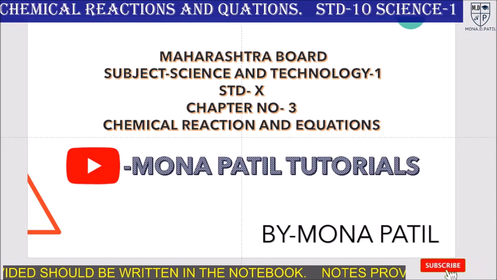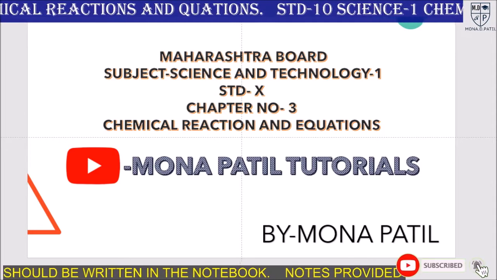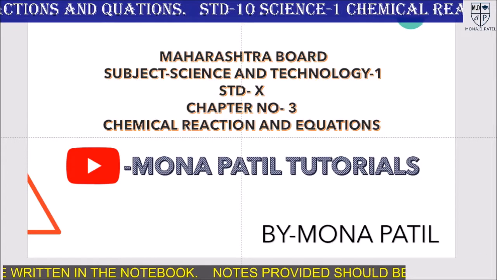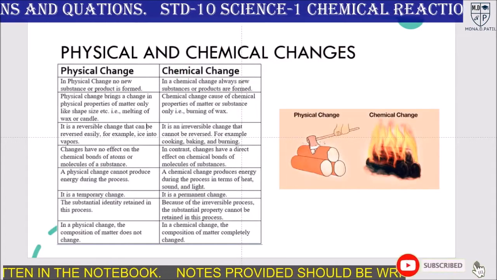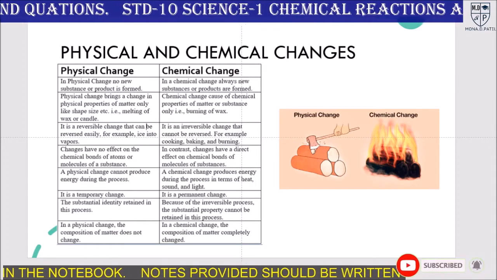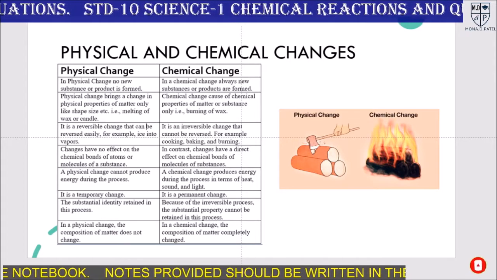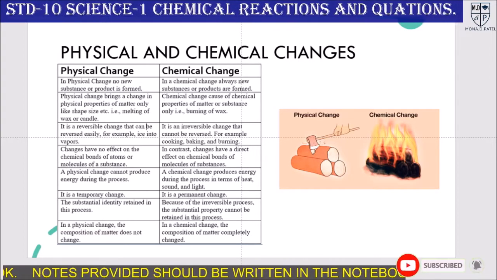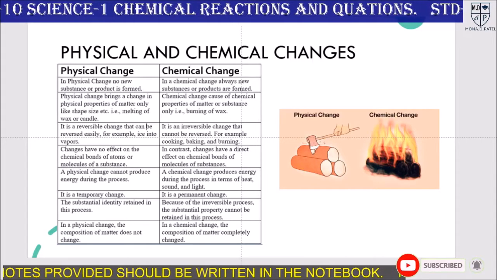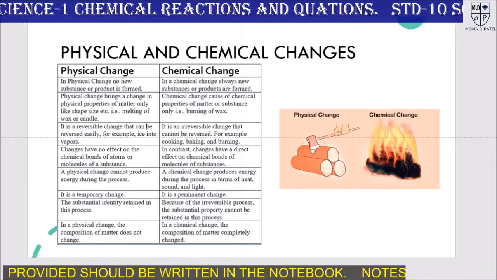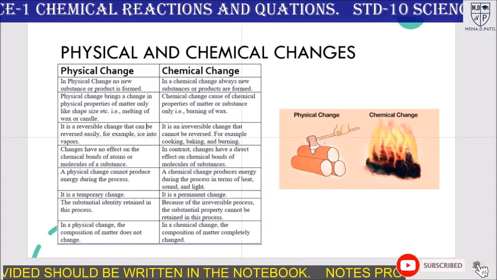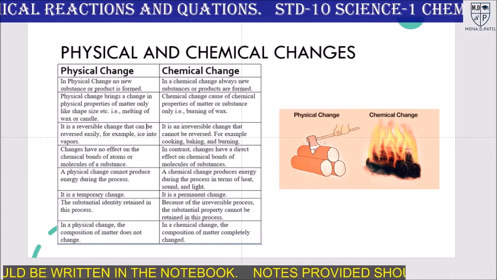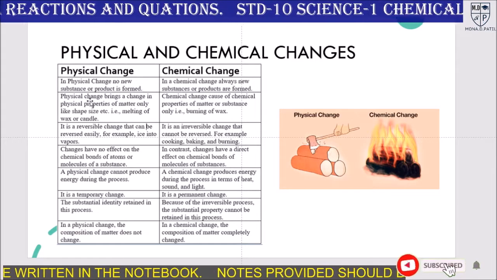So let's start our lesson, Chemical Reaction and Equation. In our day-to-day life, we come across various types of changes like burning wood, ripening fruits, making tea, chapati, and so on. Of all these changes, some are chemical changes and some are physical changes. So what is the difference between the two? Let me see one by one.